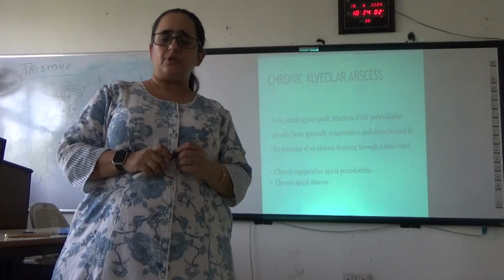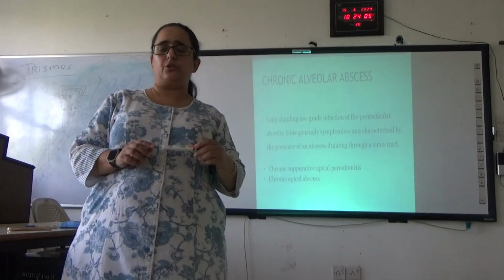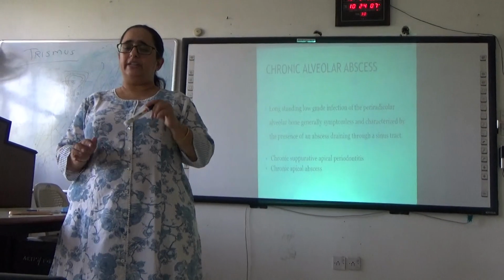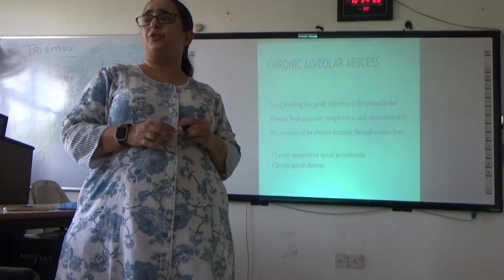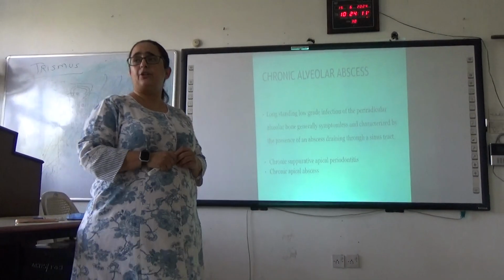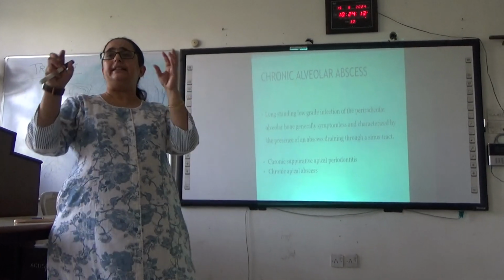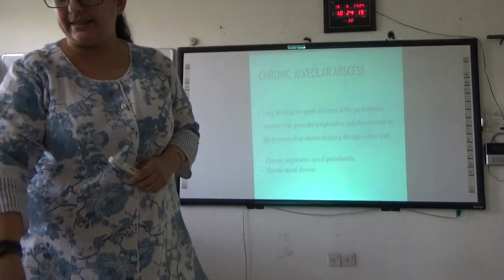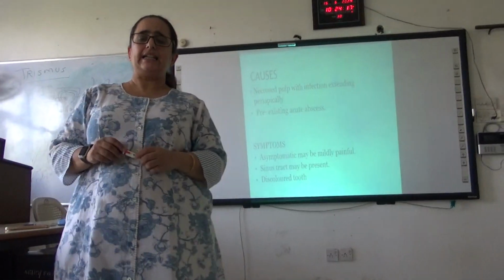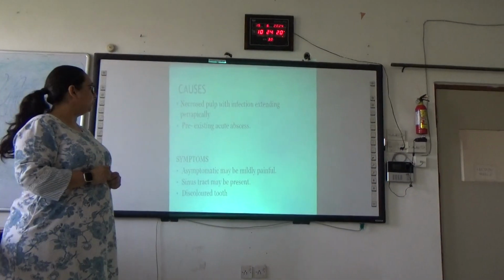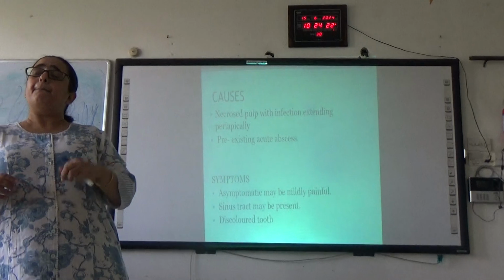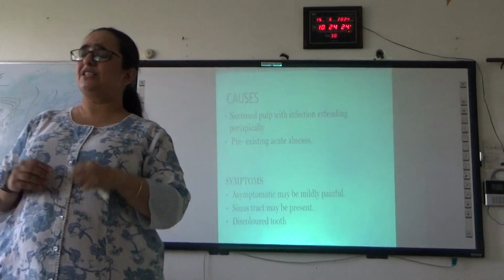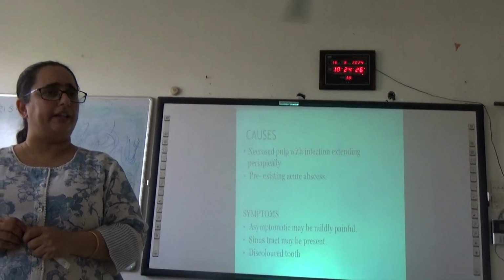The other names of it are chronic apical abscess, chronic alveolar abscess or chronic suppurative alveolar apical periodontitis. You need to know these other synonyms also for these diseases. Okay? What are the causes? Necrosed pulp with infection which is extending periapically, or a pre-existing acute alveolar abscess which has now changed into a chronic condition.